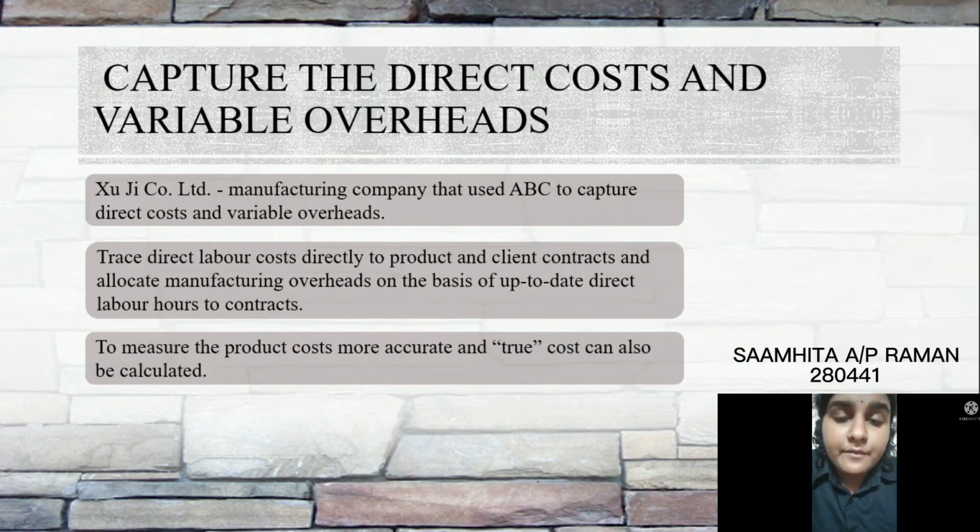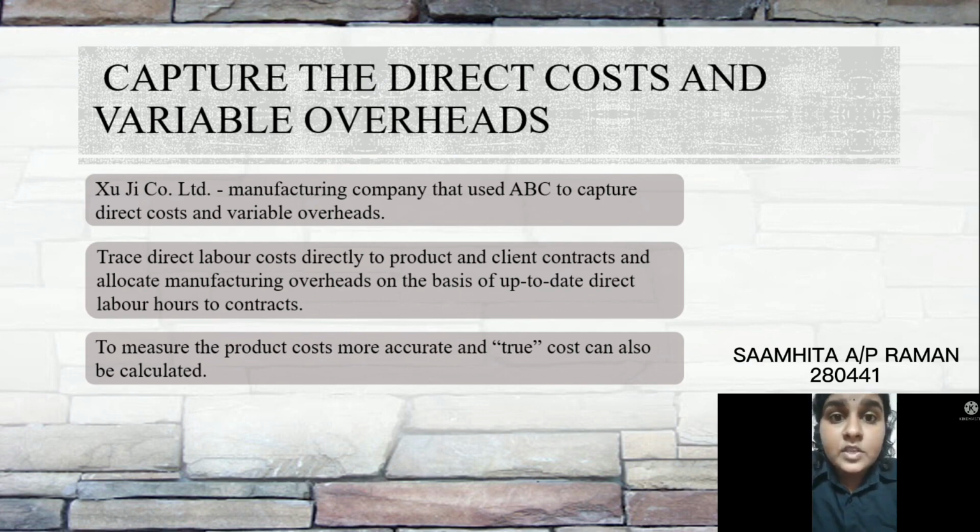Capture the direct costs and variable overheads. The Chinese electricity company Qiji Ltd is one of the manufacturing companies that used ABC to capture direct costs and variable overheads. The two tasks for the ABC system used by the company is to trace direct labor costs directly to product and client contracts and allocate manufacturing overheads on the basis of up-to-date labor hours to contracts. The ABC system has successfully induced standardization in their working practices and processes.